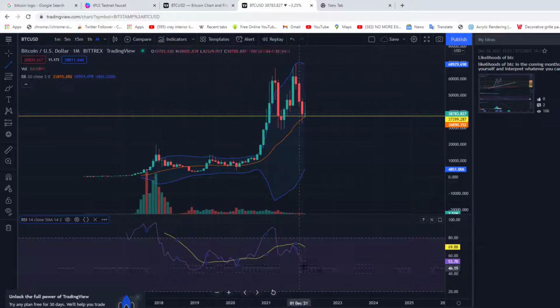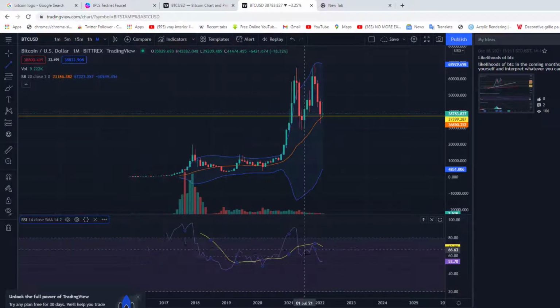So basically, in a huge bull run, whenever this line goes out of the RSI upper band or the lower band, when it goes above the upper band, it's called overbought, and when it goes below the lower band, it's called oversold. So a lot of good traders tend to sell at this top here, outside the band, and try to buy back maybe below here. Some may buy back at the middle here.